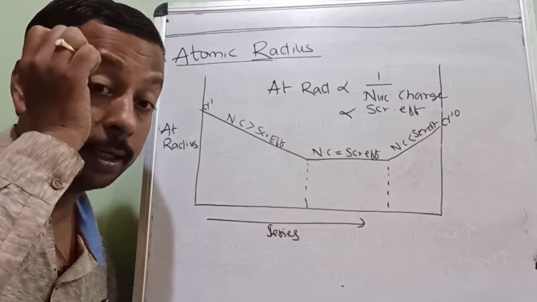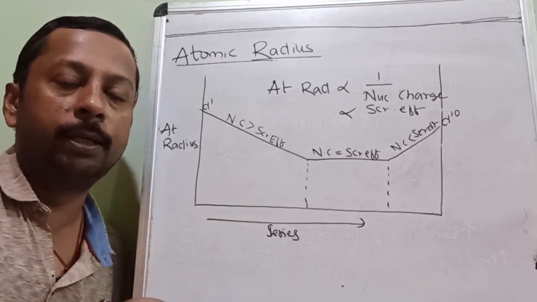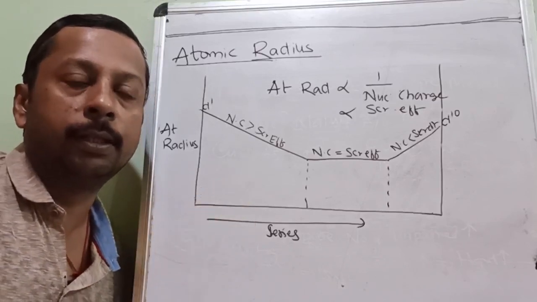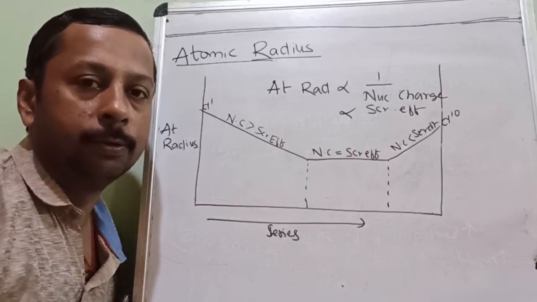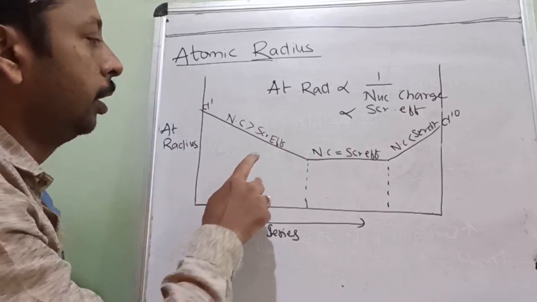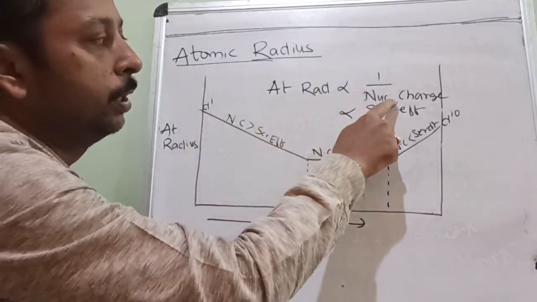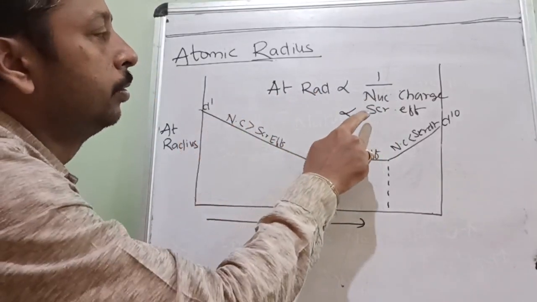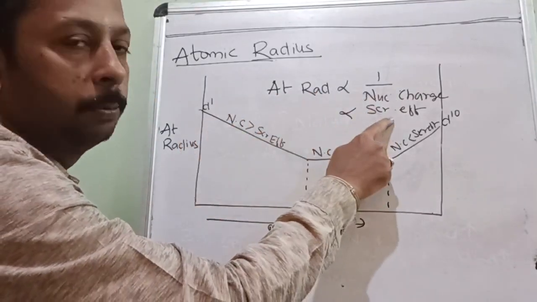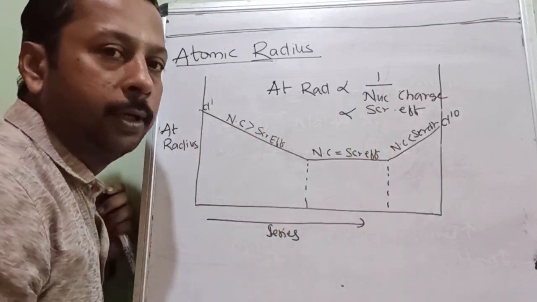If an electron is alone, the attraction will be more effective. If the electron is in between many electrons, then the attraction force is not as effective as it should be. Therefore, the screening effect will decrease the nuclear attraction, and atomic radius will increase. So atomic radius is directly proportional to screening effect, inversely proportional to nuclear charge.